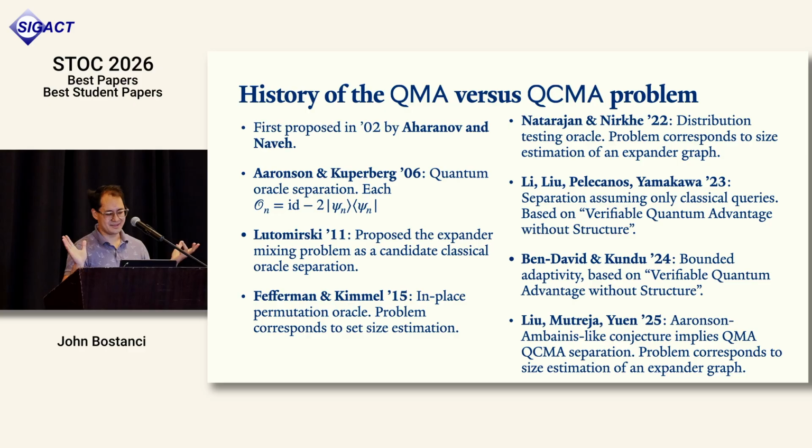They also defined what it meant to have a quantum oracle separation. Somehow their oracle separation was not super satisfying. So people have been hunting for a standard oracle separation for 20 years now. In this talk, I'm going to explain some of the ideas that went into this first classical oracle separation between QMA and QCMA.